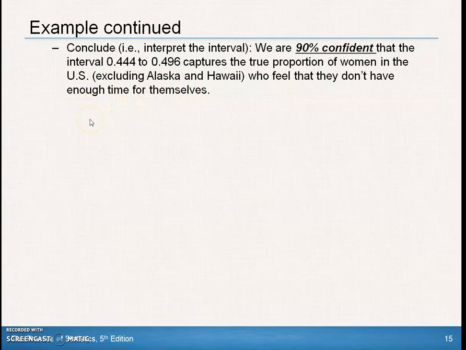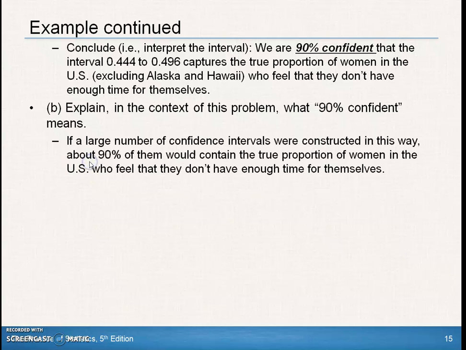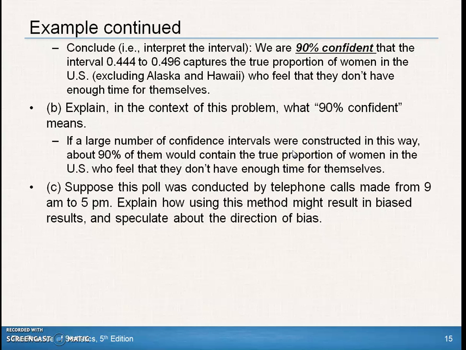That's what we conclude from our 90% confidence interval. In the context of the problem, what 90% confidence means is that in a large number of confidence intervals constructed in this same way, about 90% of them would contain the true proportion of women in the United States who feel they don't have enough time for themselves.